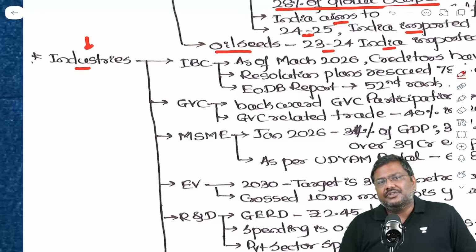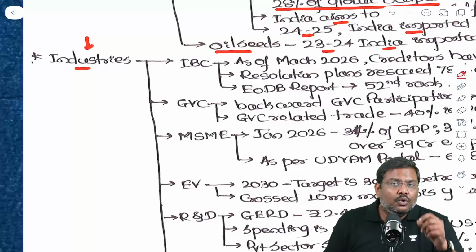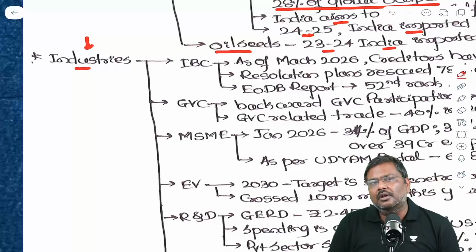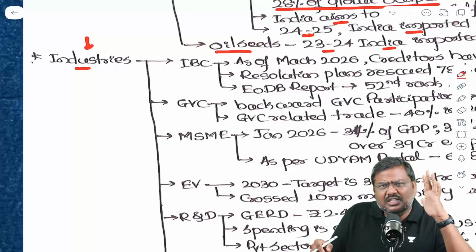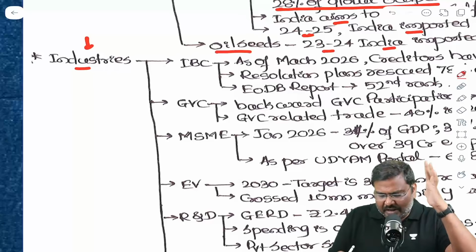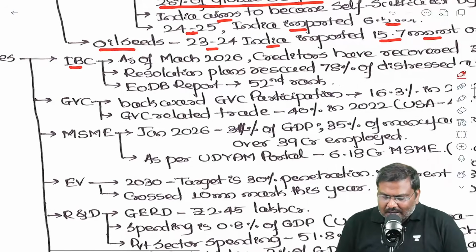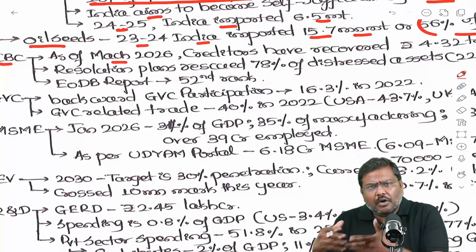What about the industries? The Insolvency and Bankruptcy Code has completed 10 years. Be careful. The Government e-Marketplace has completed 10 years. Very recently, this was published in the newspaper. Please be very careful. So, the Insolvency and Bankruptcy Code, the performance of it.